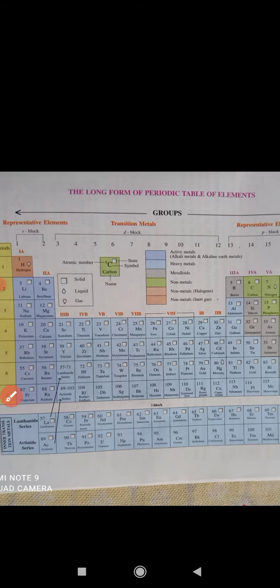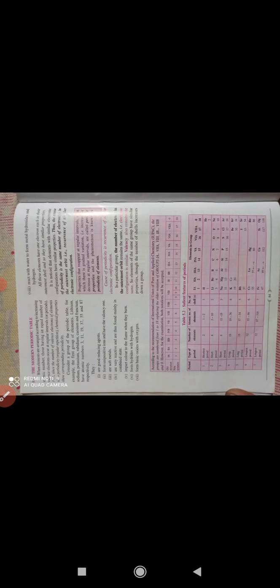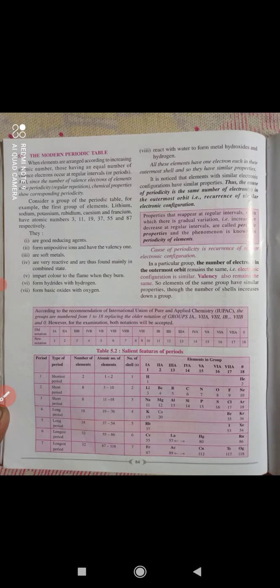There are 4 blocks: S block, D block, P block, and below that the F block, SPDF. Noble gases are also part of the P block elements. All those proper divisions are there. The S block and P block are also known as representative elements, D block elements are called transition elements, and the noble gases are called noble gases. So students, this is the modern periodic table. I hope you understand the modern periodic law a little bit.